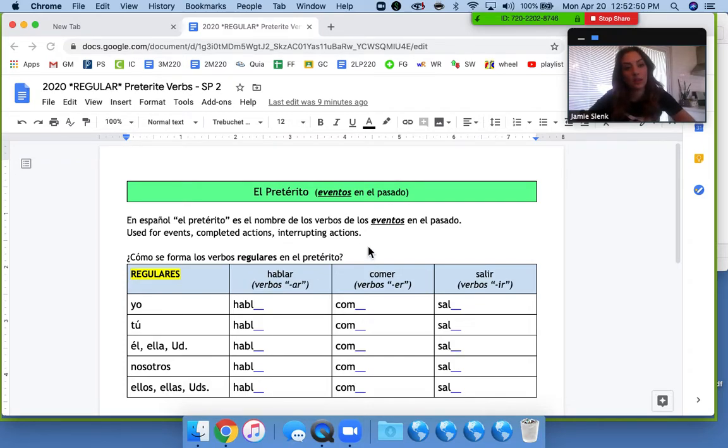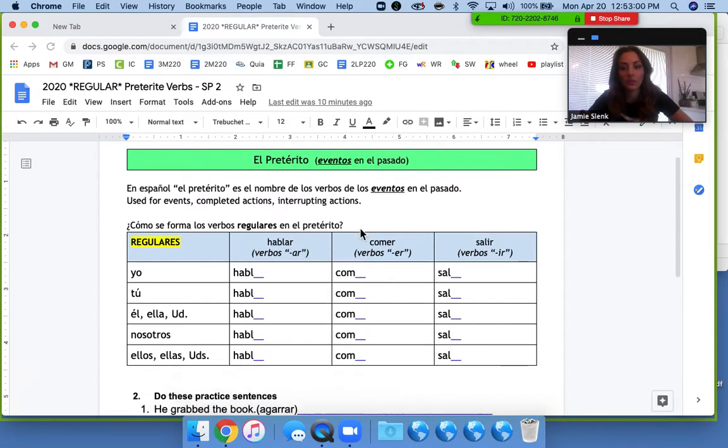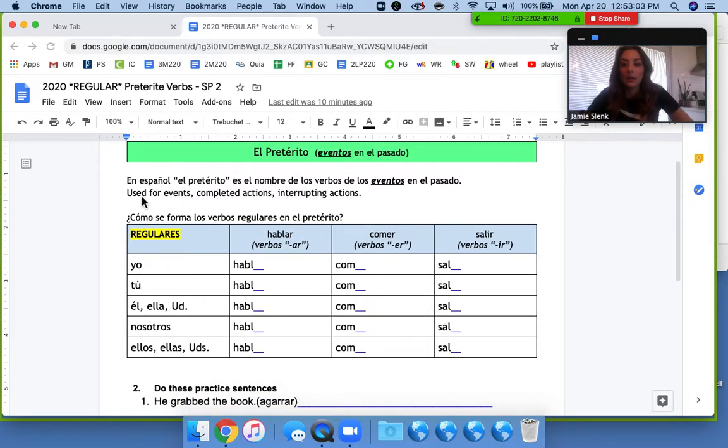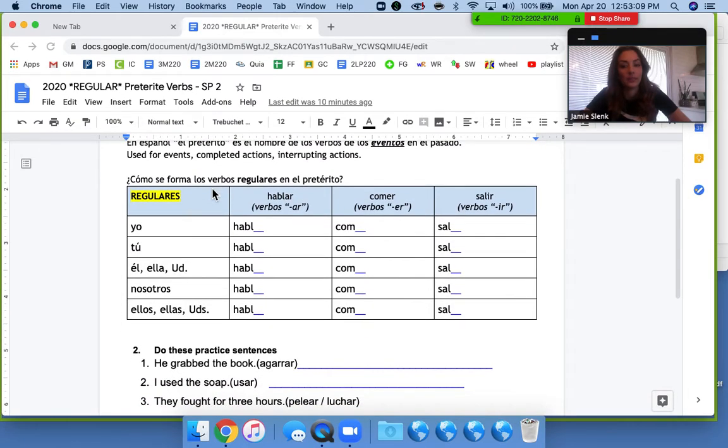Before we start, you should know that the word preterite is just a fancy grammatical term for something that is finished in the past tense. It says, in Spanish, the preterite is the name of verbs and events in the past. It is used for events, completed actions, and interrupting actions. So here we have a question that says, how does one form regular verbs in the preterite?